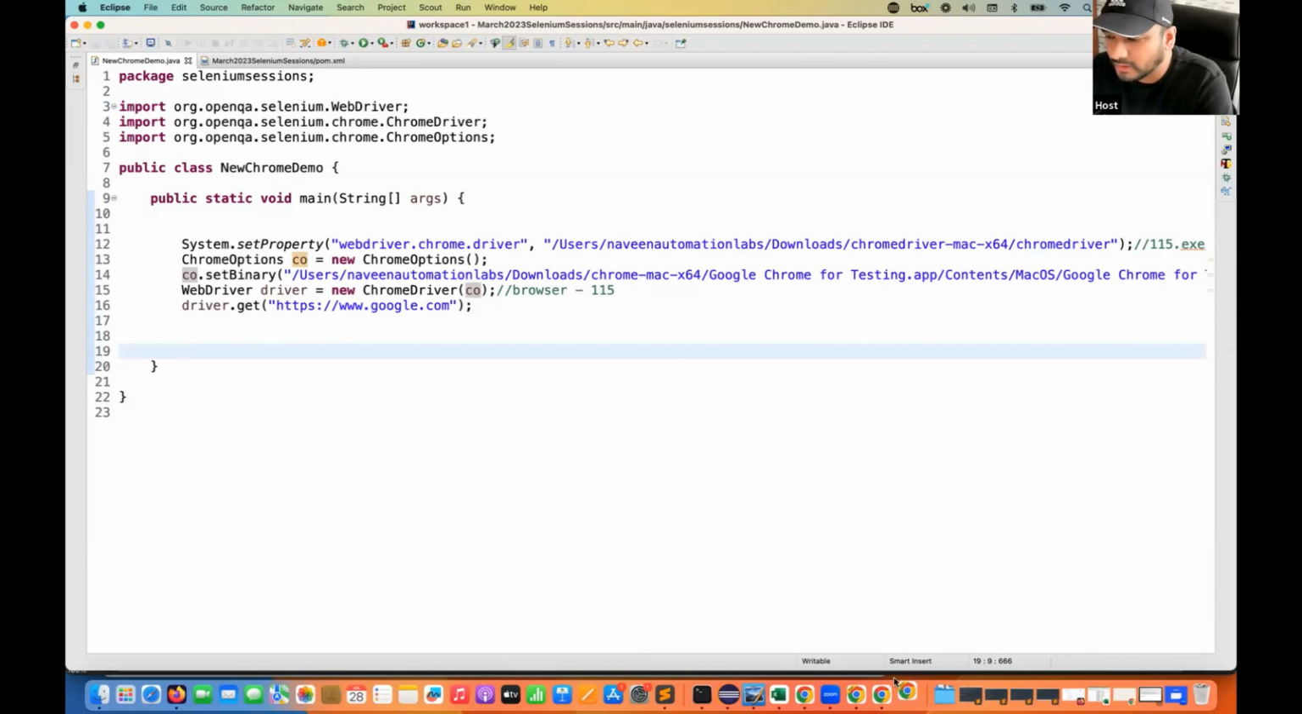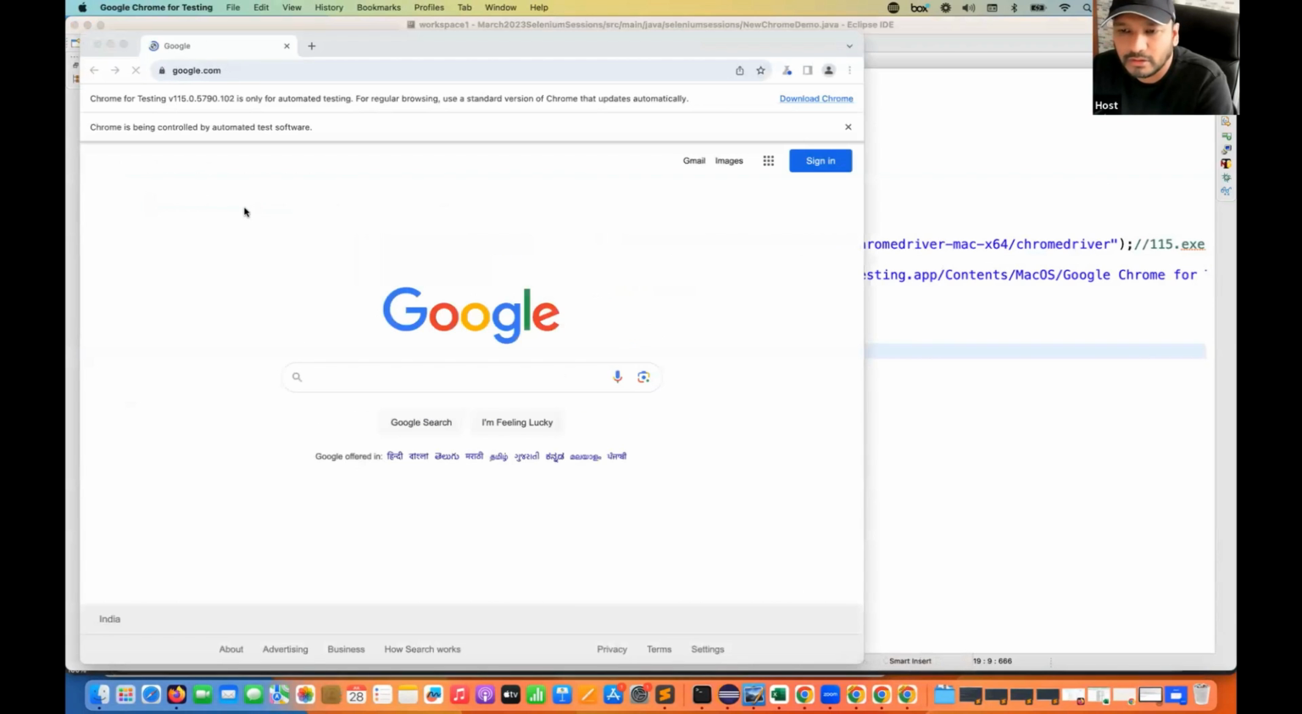Now, can you see the automated testing browser is getting opened and Google Chrome got launched there? Nice. It means now we are successfully running our test, or whatever script we are running, on the 115 version with the 115.exe. And 115 version means which version? The automated testing browser version. That's why you can see Chrome for Testing 115, and this Chrome is being controlled by automated test software.